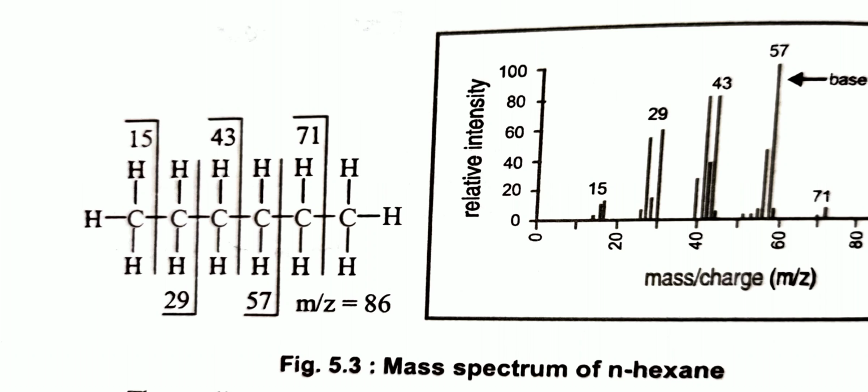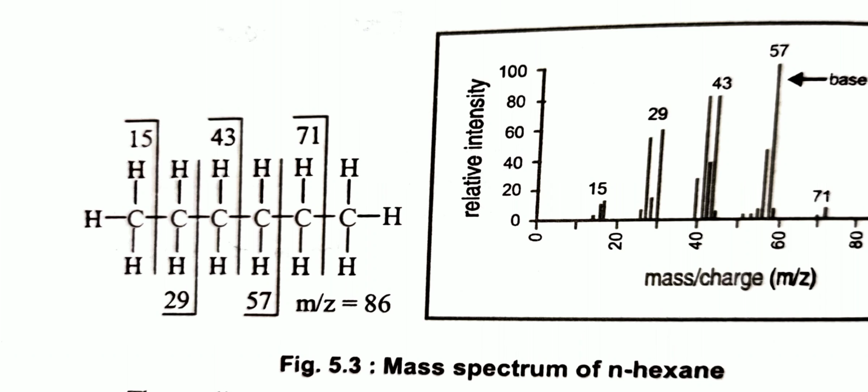Normal hexane releases one electron when bombarded by a high energy electron beam from an electron gun. Then it forms the hexyl, that is 86, the molecular ion or parent ion. And methyl, ethyl, propyl, butyl are the fragments that occur in the mass spectroscopy.